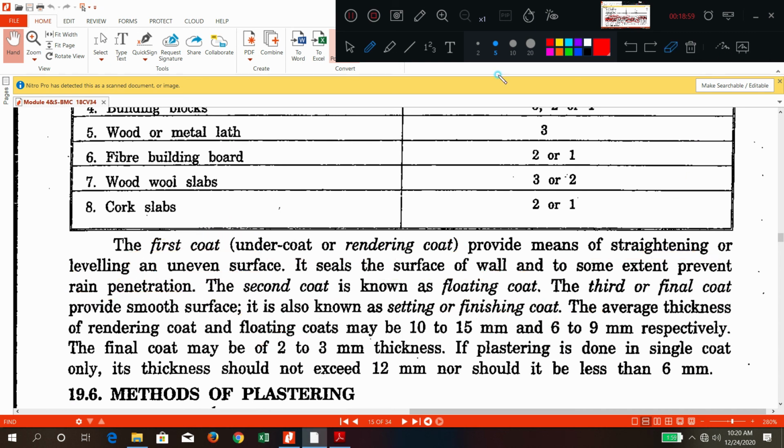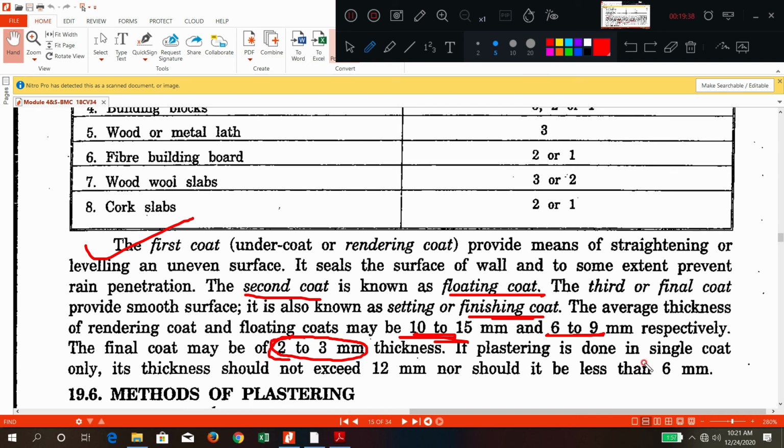So I hope you have understood this. The first coat is generally applied to cover the inferiority and make the uneven surface level, with a general thickness of 10 to 15 mm. The second coat or intermediate coat or floating coat acts as an intermediate layer for the next layer, with a general thickness of 6 to 9 mm. The final coat or setting coat or finishing coat gives a smooth surface, and its thickness is 2 to 3 mm. This is called 3-layer plastering.